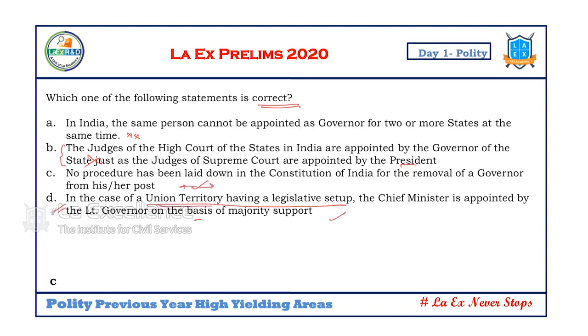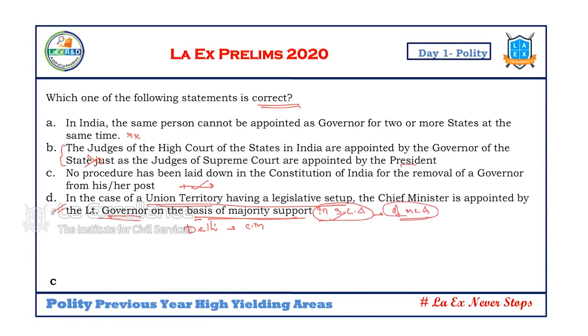Union Territory, let's take Delhi. Who has to appoint the Chief Minister? Who has to conduct the oath of office to the chief minister? Obviously, the lieutenant governor. But on the basis of majority support. Majority support where? In the state legislative assembly. This is an incomplete statement for me. Majority support of MLAs. If you have made such a statement, majority support means majority of people support?